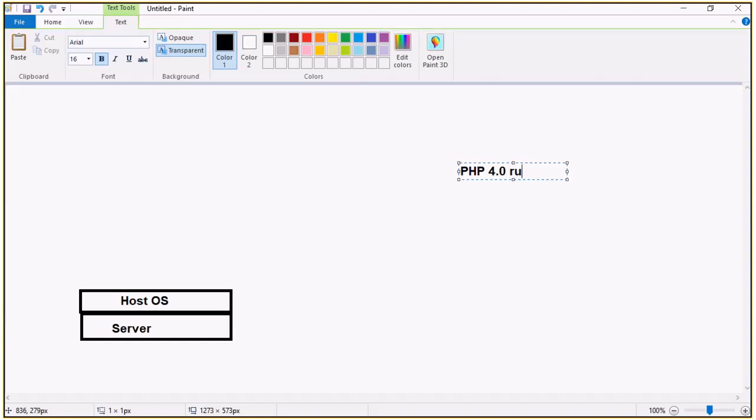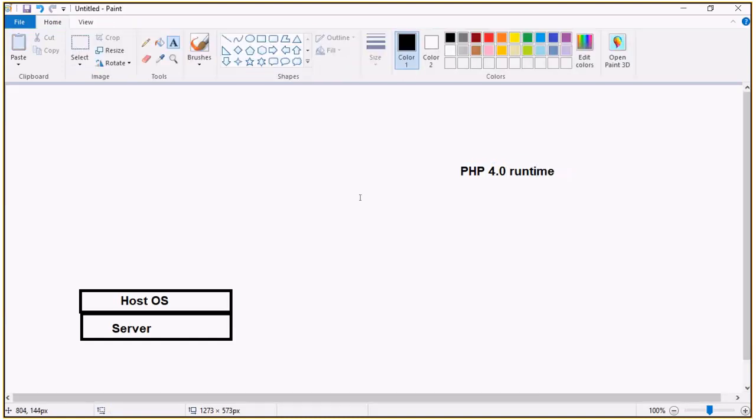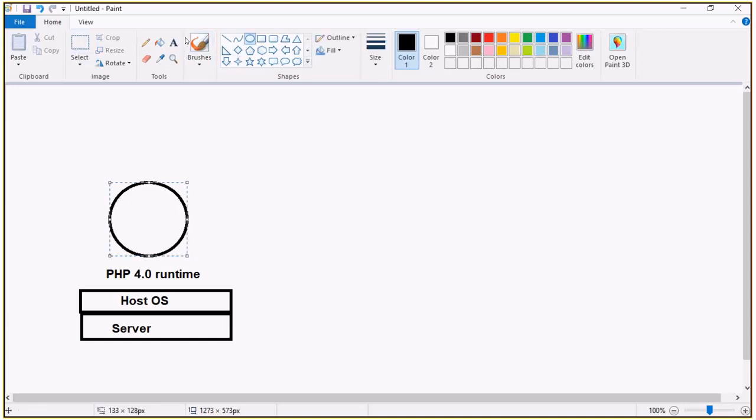That runtime has been installed in this PC, so that we can run PHP 4 applications. So I can create applications which are PHP 4.